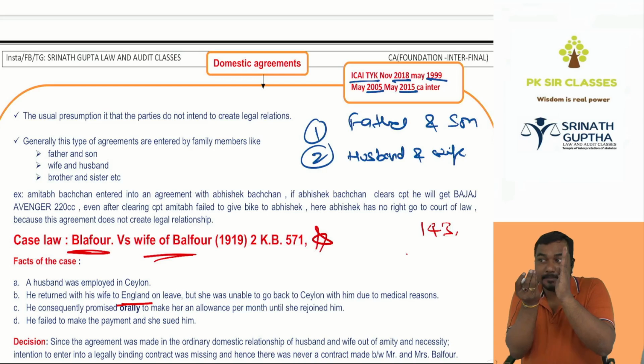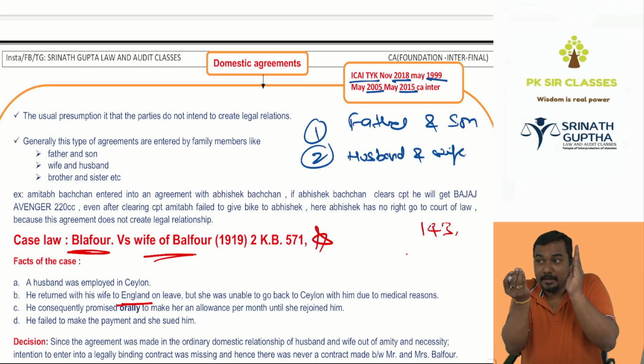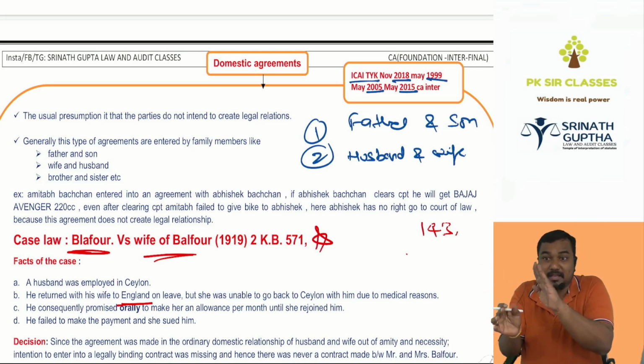Contract means agreement plus enforceability. In the case of domestic agreements, the agreement will be there, but enforceability will not be there because there is no legal obligation. They will not become contracts.